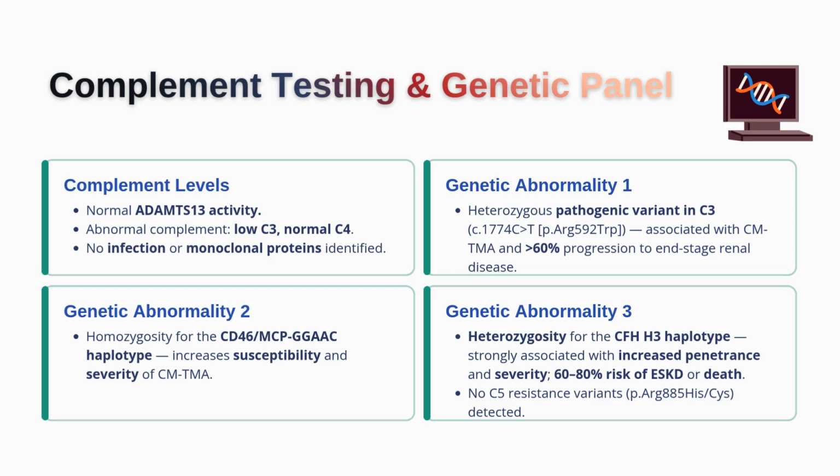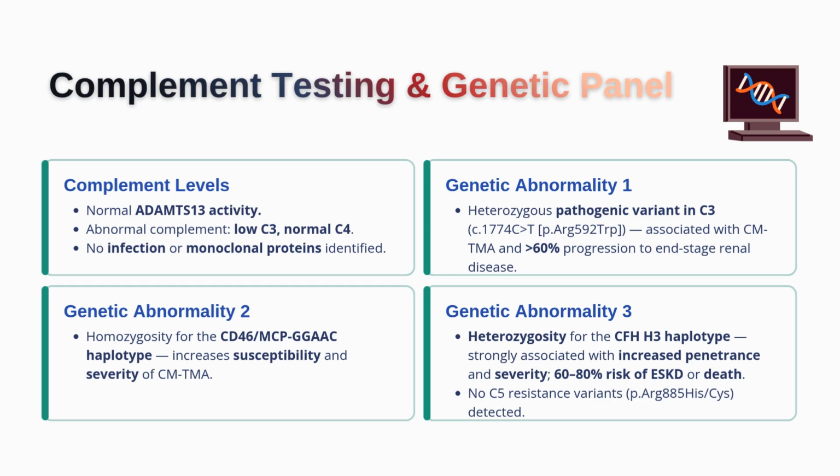In addition, he carried the CFH-H3 haplotype, which is another major risk factor associated with a more severe form, higher penetrance, and worse kidney outcomes. So this patient doesn't have just one abnormality, he has multiple complement-related risk factors acting together. This is an important concept. Many kidney diseases are not caused by one single mutation or one isolated event. Sometimes the disease develops because several small vulnerabilities align at the same time. One abnormality increases susceptibility, another increases severity, another removes protection. Together, they create the perfect environment for disease to appear.